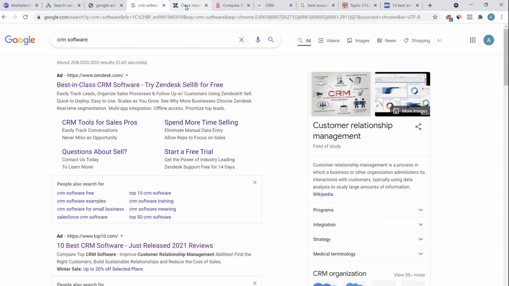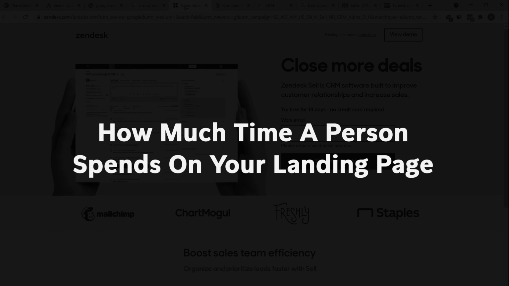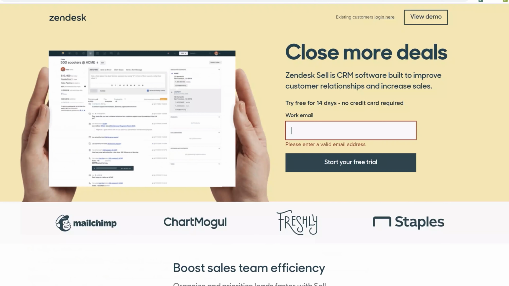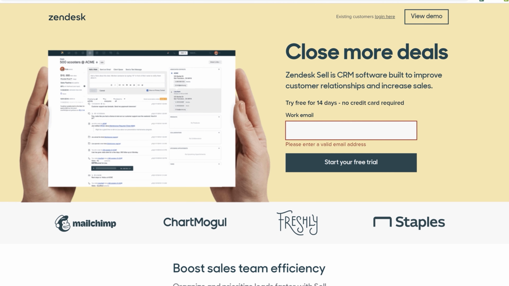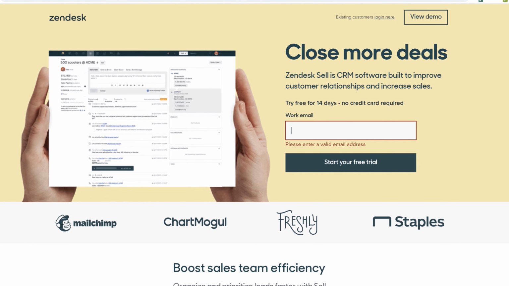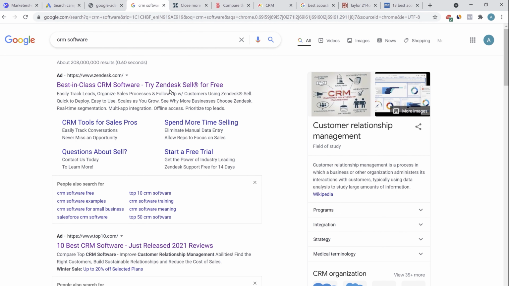Now, quality score depends on many factors: how much time a person spends on your landing page, whether what you're offering in the headline here is actually offered in the landing page as well, the branding of your landing page, the brand name of your landing page, how easy it is for the people to sign up, the number of conversions you are getting, and many other factors. So the better the quality score of your website, the lower the amount you have to pay to Google. That is why creating a good looking landing page and creating really good headlines for your ads is extremely important, so that you can get a better position on the Google search engine for your ads.